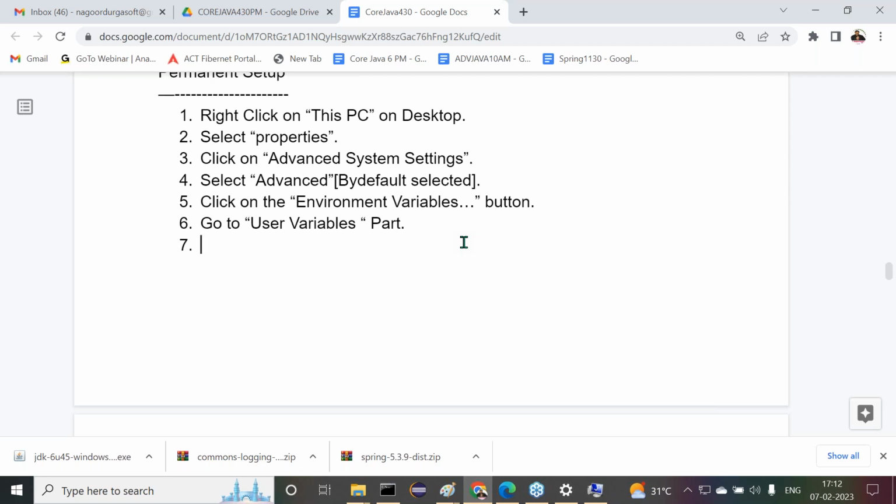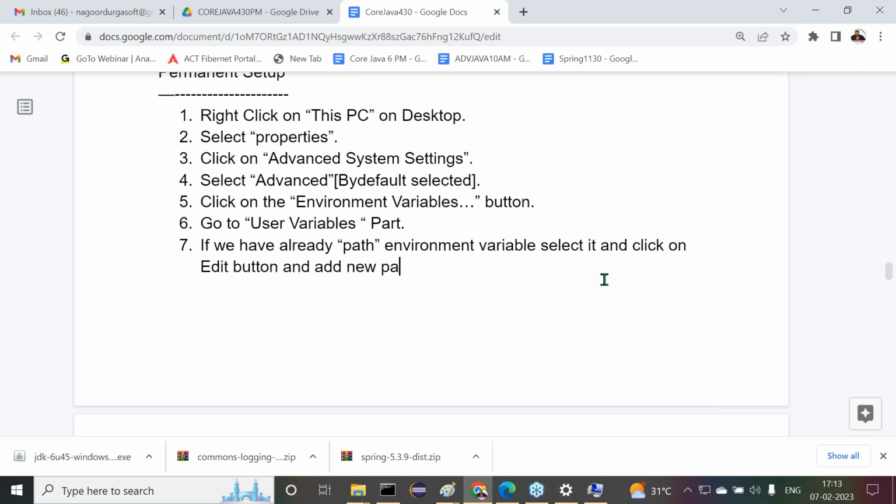If you already have a path environment variable, select it and click on the edit button, and add a new path to the existing path environment variable.